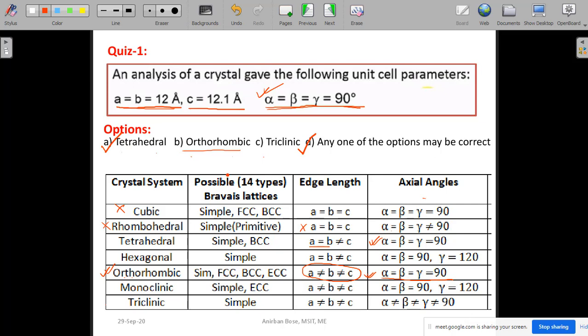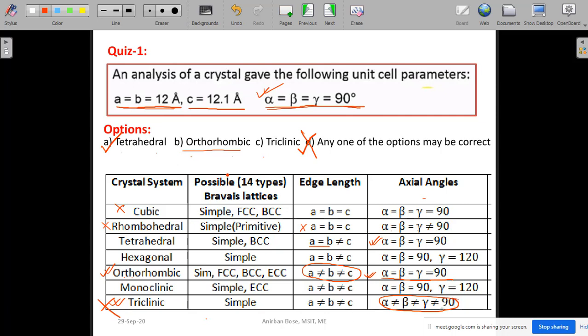Now coming to the triclinic, you see that alpha is not equal to beta, is not equal to gamma, is not equal to 90 degree.